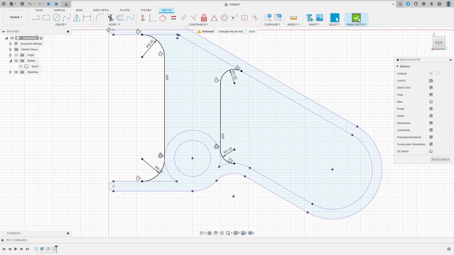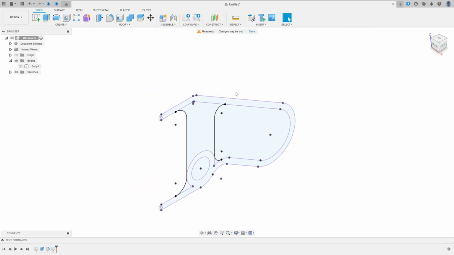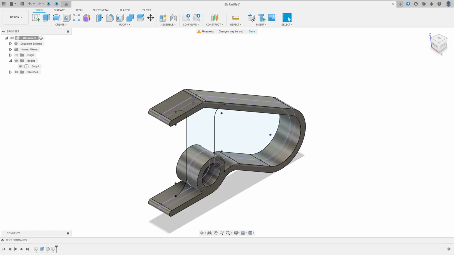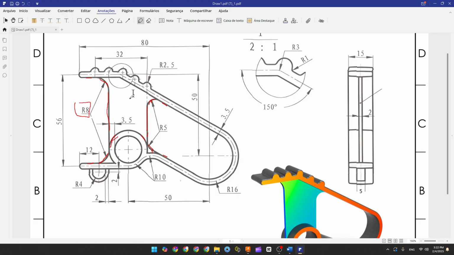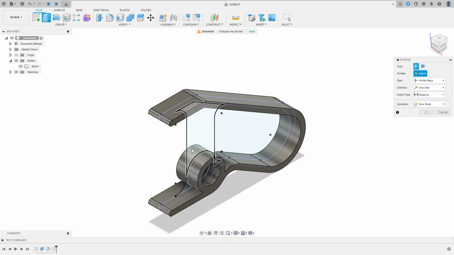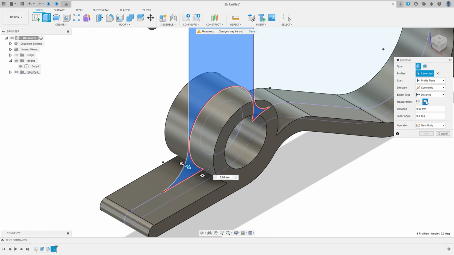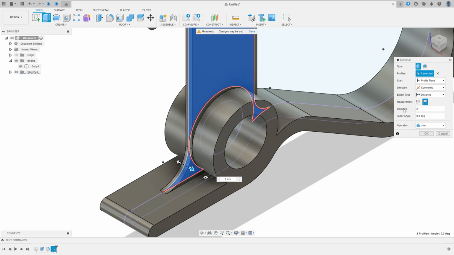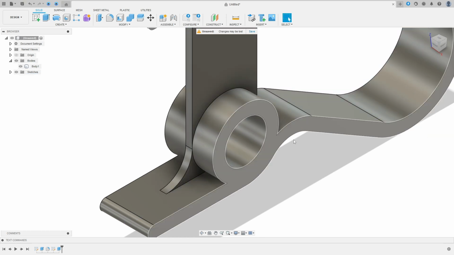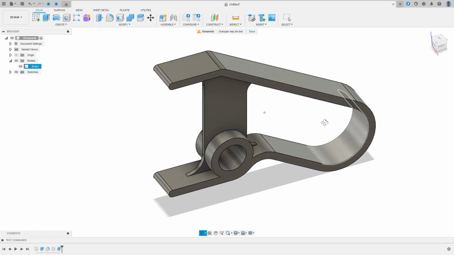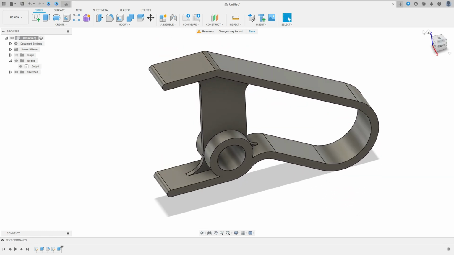Now finish the sketch. We need to extrude this. So let's see the dimension here. We need to extrude this 2 millimeters, okay? So go to extrude, select this profile. Don't forget to select this profile here. The direction, symmetric, measurement, whole length, and the distance 2 millimeters. Operation join, press OK. We made this, okay?